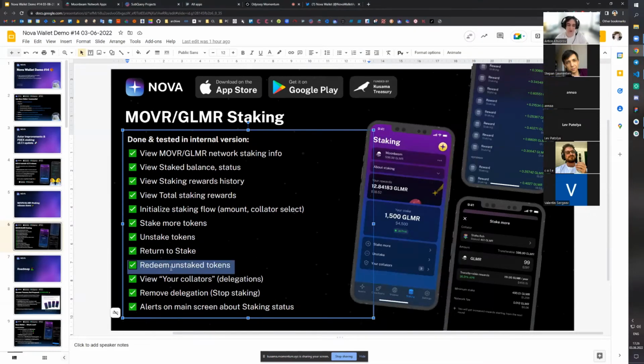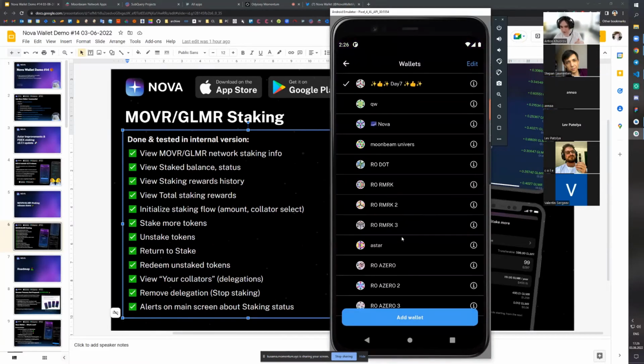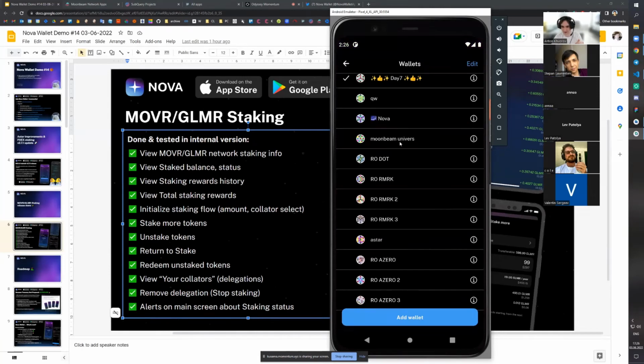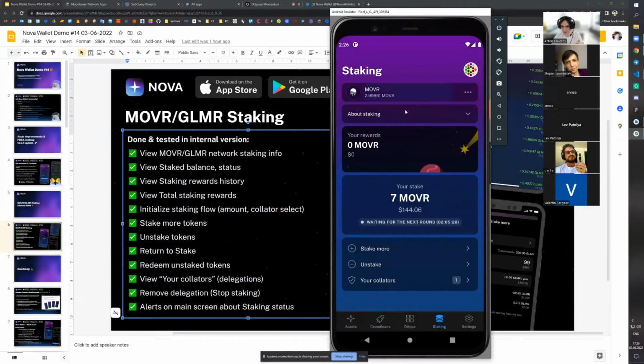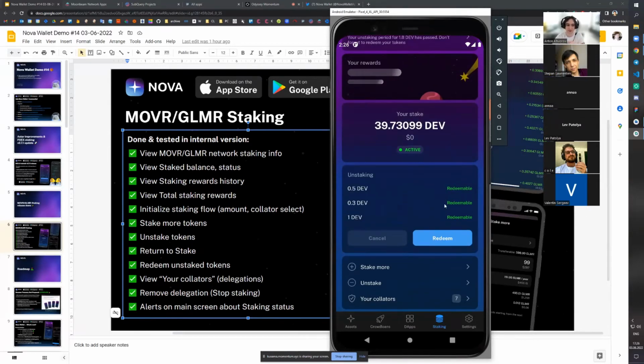The next feature on our list is basically to redeem unstaked tokens, right? So in this case, once our unstaking period has passed, let me switch to that account to showcase this demo. Right, so once the unstaking period has passed, we can redeem the tokens, right?